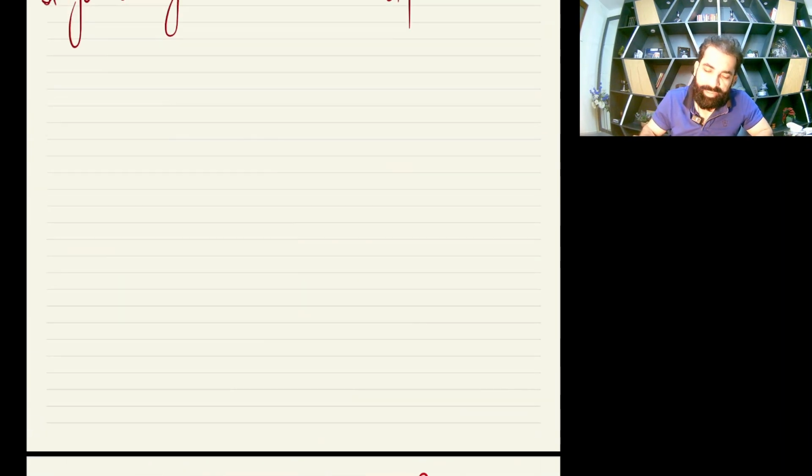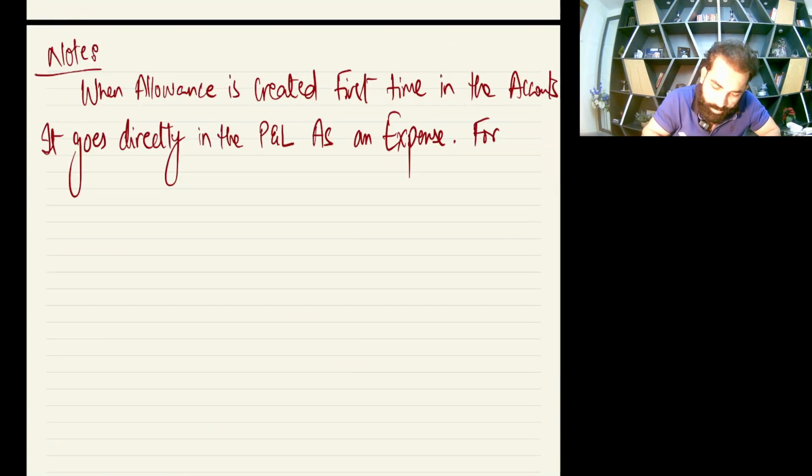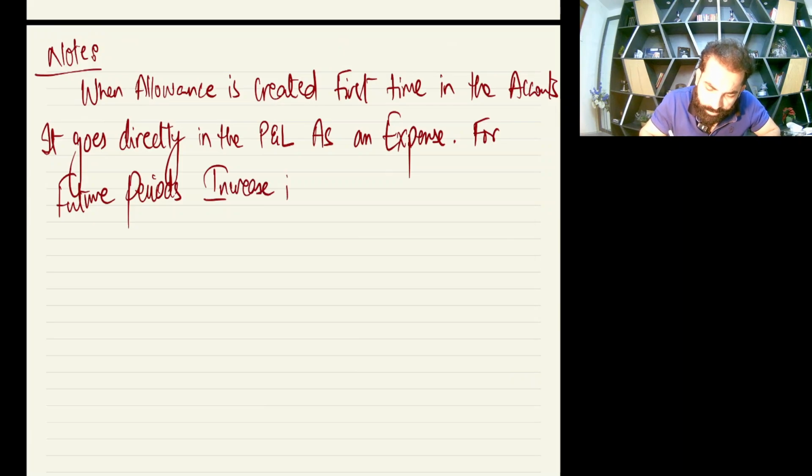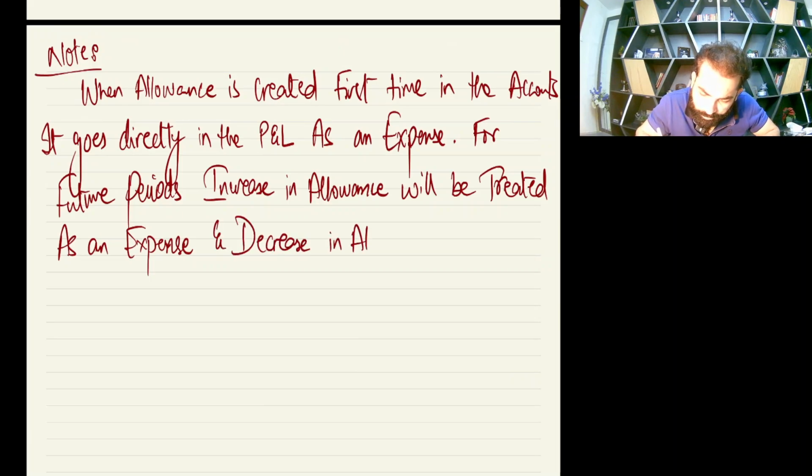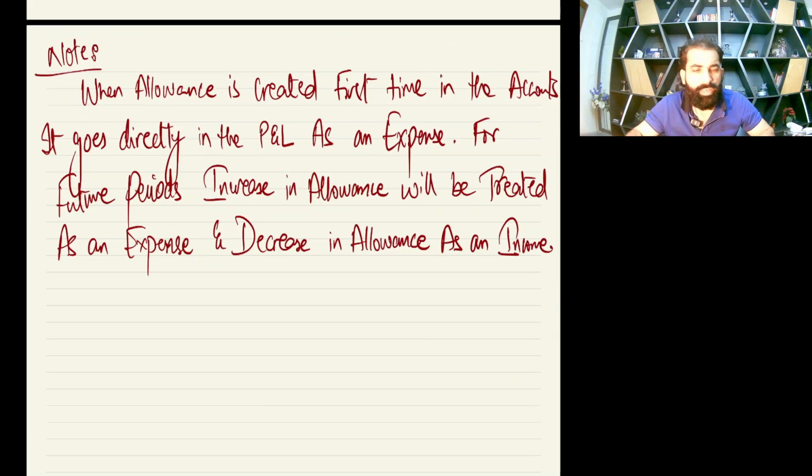For future period, let me write the complete data. For future periods, increase in allowance as an expense, and decrease in allowance as an income.